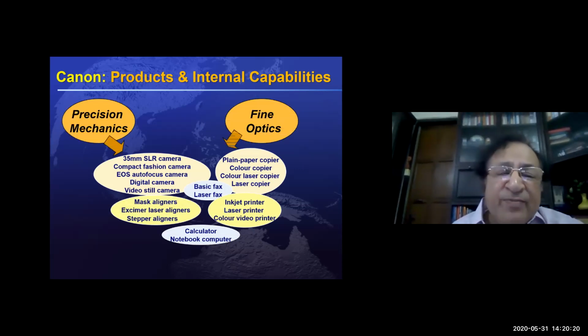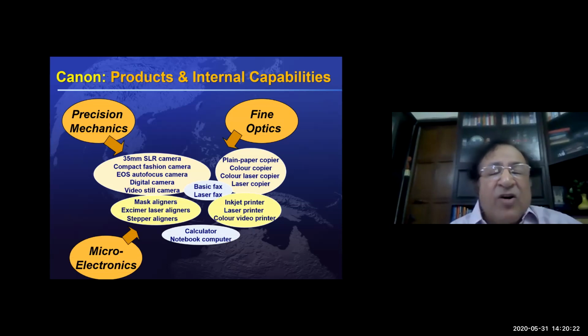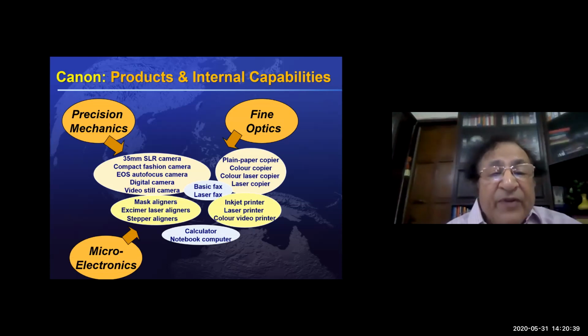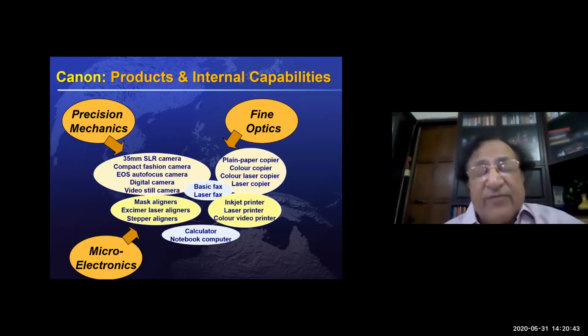And all these products are the result of 3 technologies which they have mastered: precision mechanics, fine optics, and microelectronics. So if you have a lot of strength in certain areas, certain technologies, then you may be able to come out with various new products and services.